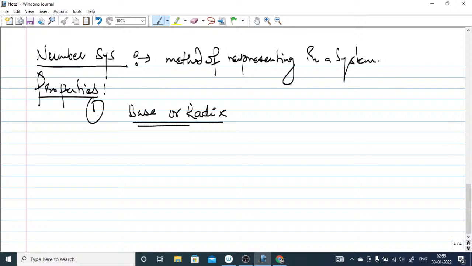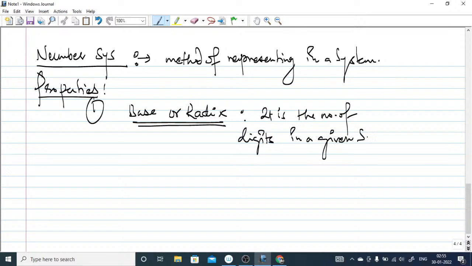So this is also a very important concept: base, right? And what is base? Basically, base means the number of digits in a given number system. The very first example: suppose this is a base, and we denote it by r.